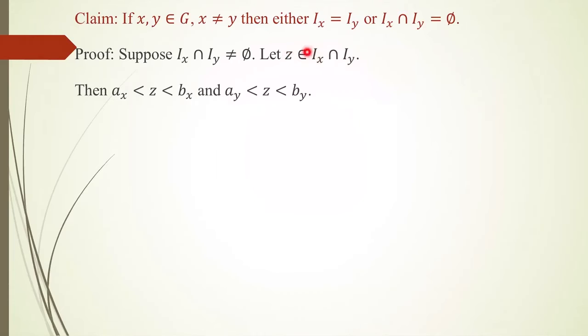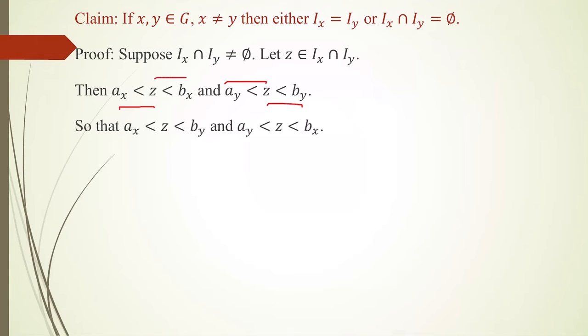Z is in Ix means Ax less than Z less than Bx. Z is in Iy means Ay less than Z less than By. So I can say that Ax less than Z less than By as well as Ay less than Z less than Bx.